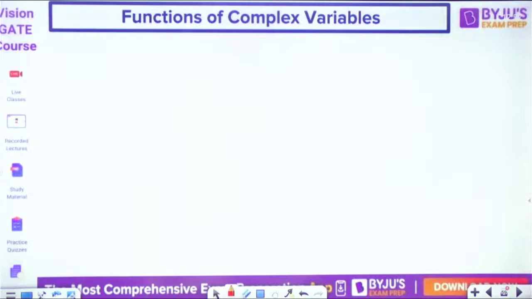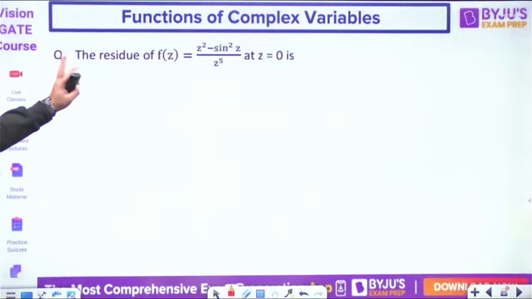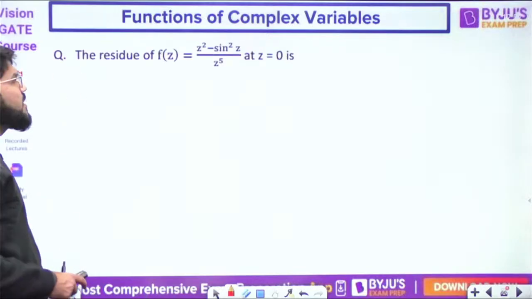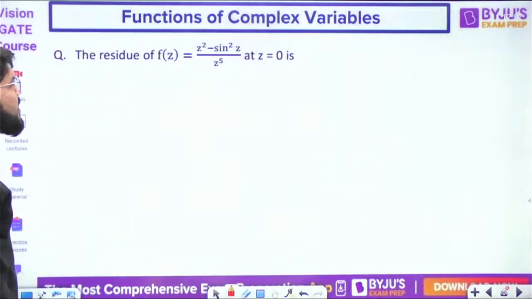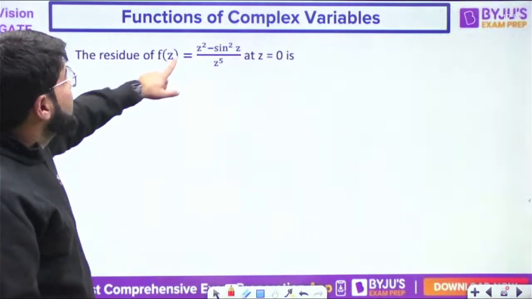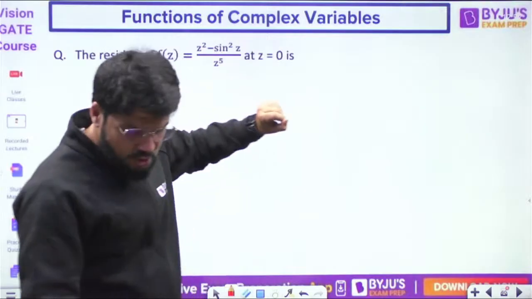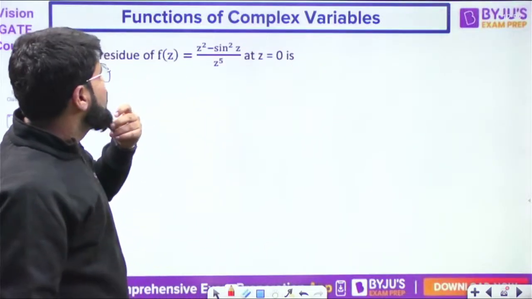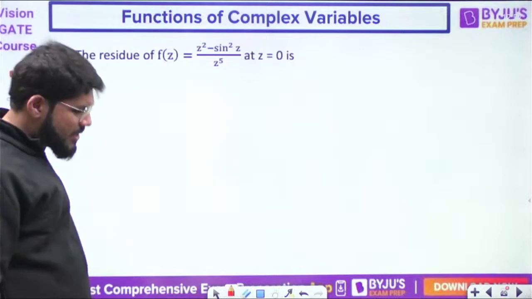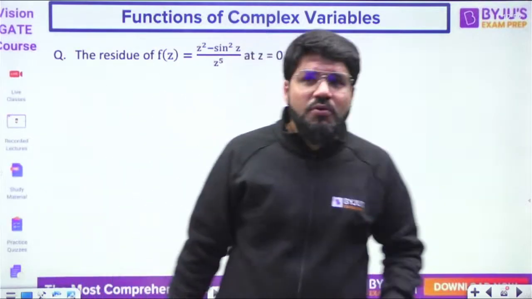Now I am only asking the residue. The residue of f(z) equal to (z square minus sine square z) upon z power 5 at z equal to 0. Here, what is the order of z equal to 0? Just wait on, I'll explain. What is the order of this?